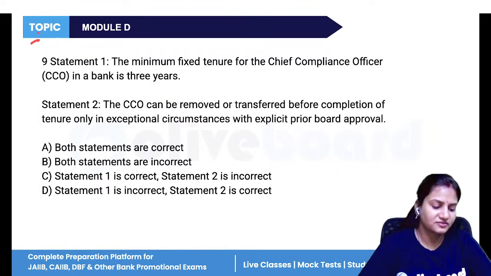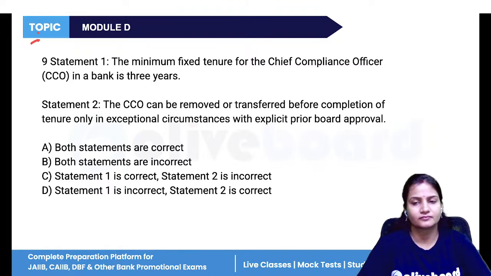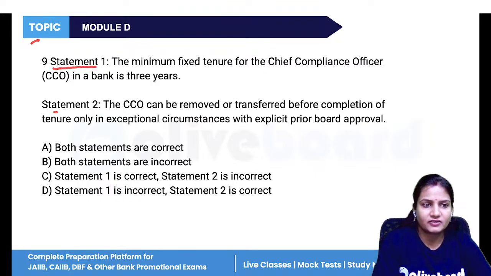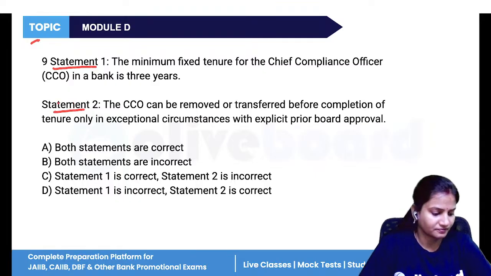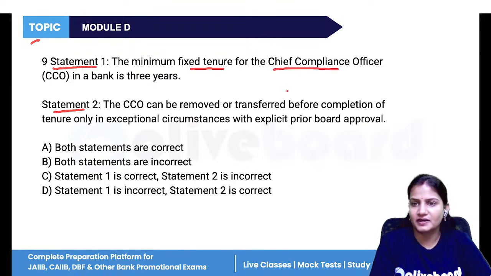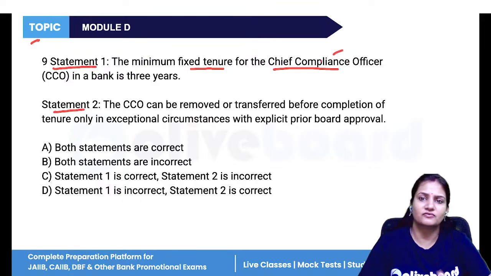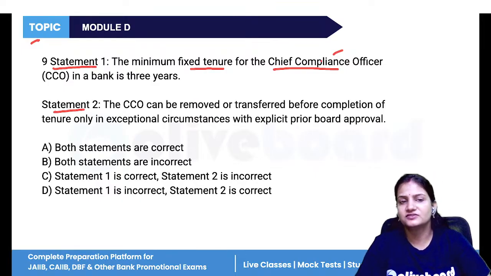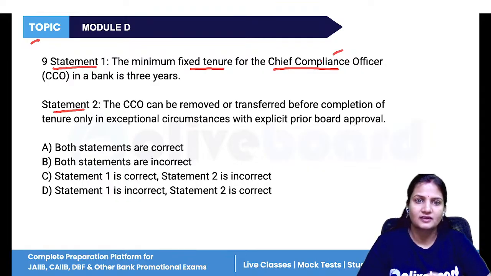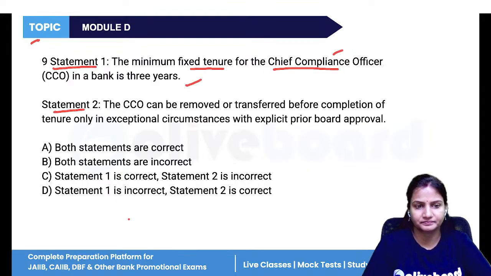Now let's do some questions of module D. Two statements are given to you, statement 1 and statement 2. Minimum fixed tenure for the chief compliance officer. We know that for managing and checking the compliances, every bank appoints one officer, known as the CCO, Chief Compliance Officer. So what is the minimum fixed tenure of the CCO? That is 3 years. Yes, correct.